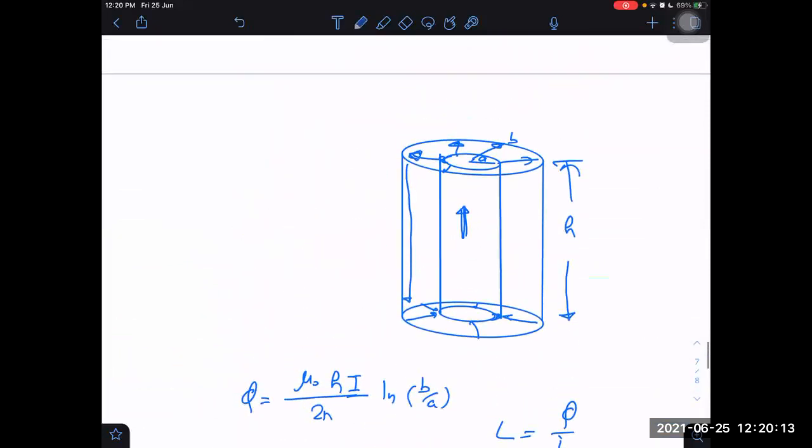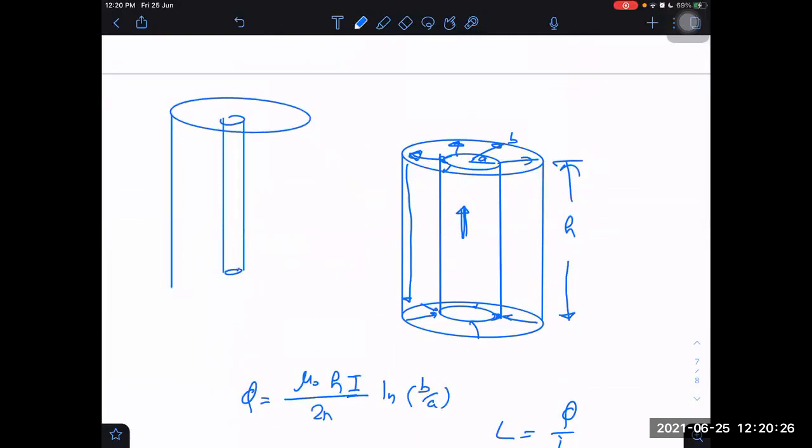I have seen in books they will ask this question in this way. This last question which I have asked, they will say, what is the self-inductance per unit length of an infinite coaxial cable, which carries current I in one direction and I in other direction back? This and this case is same only, no difference at all, except they are saying per unit length here.